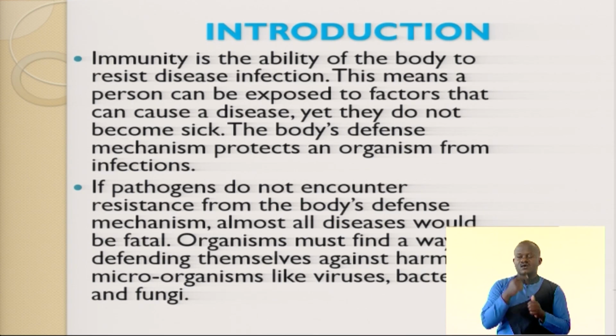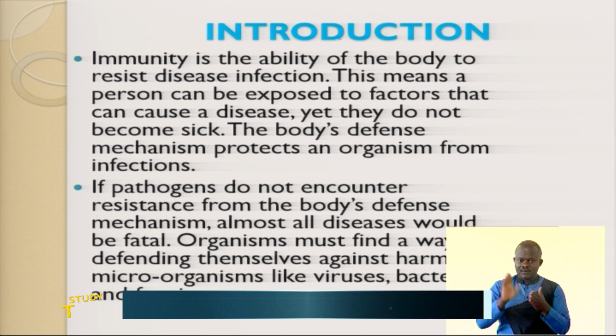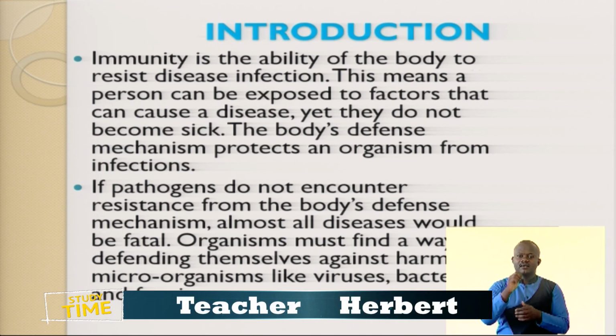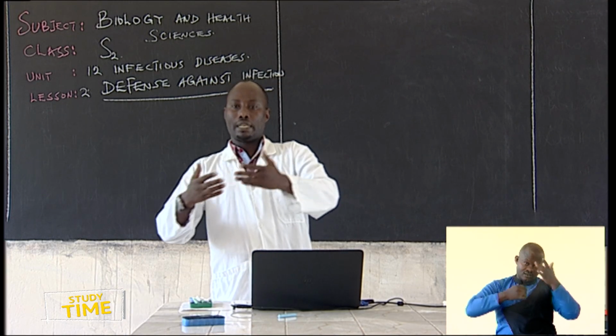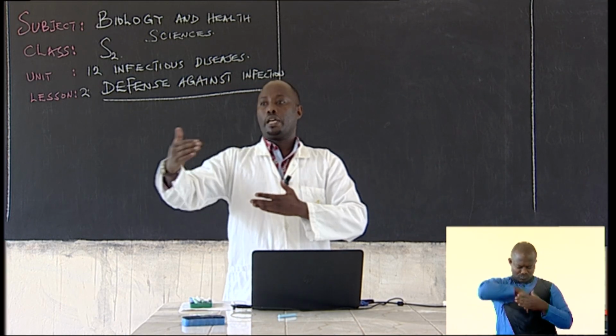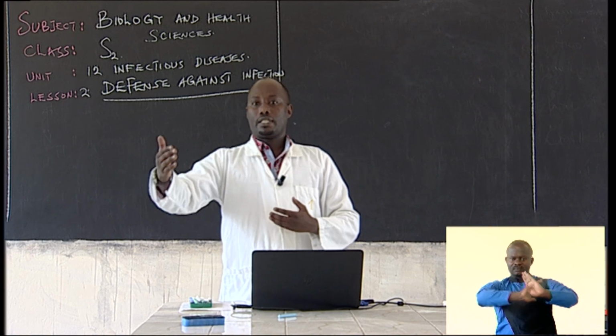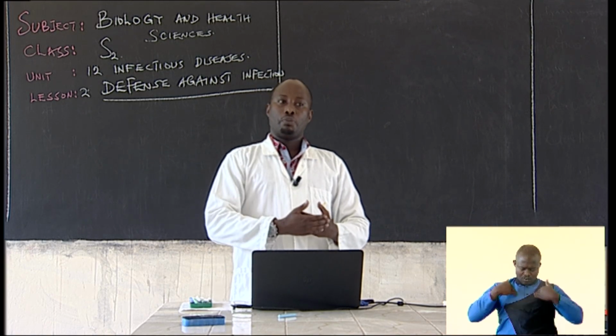So organisms find a way of defending themselves against disease-causing agents. These disease-causing agents are fatal, and organisms must find a way of defending themselves against harmful microorganisms like viruses, bacteria, and even fungi. So once the disease-causing agent, bacteria, enters into your body, there must be a line of defense. When viruses enter into the body, there must be a line of defense.